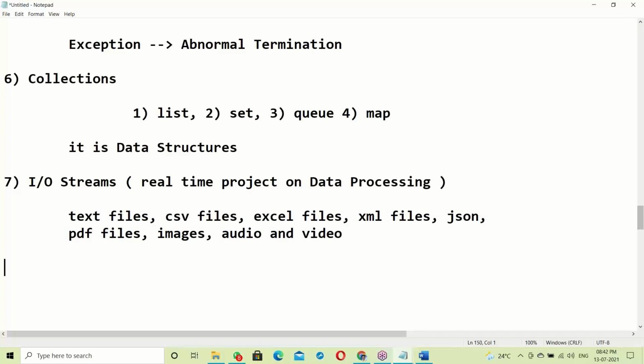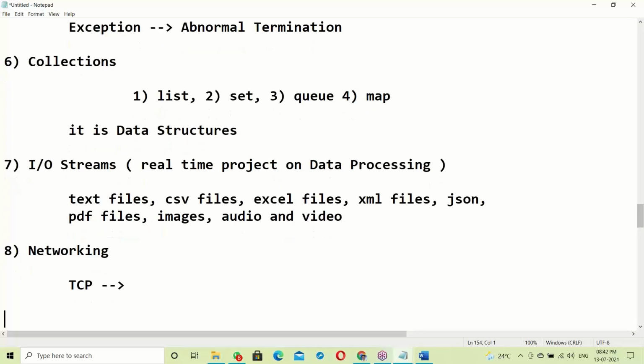Next is the networking concept. In networking, TCP application development, then UDP applications. TCP is Transmission Control Protocol. This is one-to-one communication.